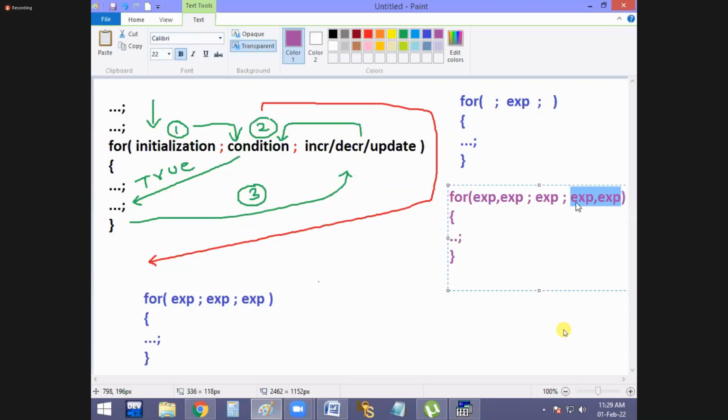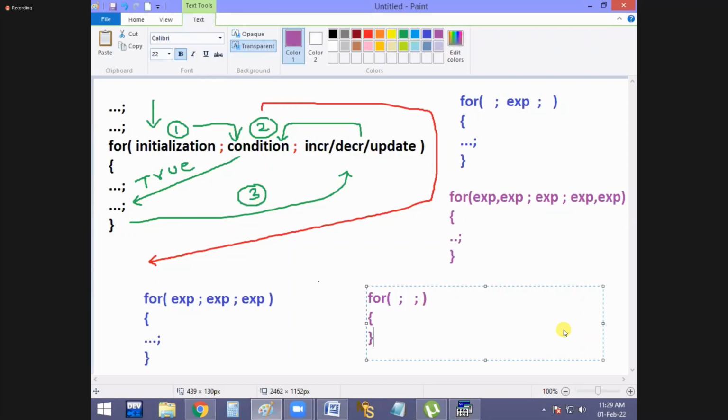Got it? And next, now there is no semicolon. See that this time there is no semicolon. For, sorry, there is no expression, semicolon. Now watch it. Yes, it is valid, because for is checking only semicolons. Now how many semicolons? That means condition true. Condition, you are following the rules, because for required 2 semicolons.